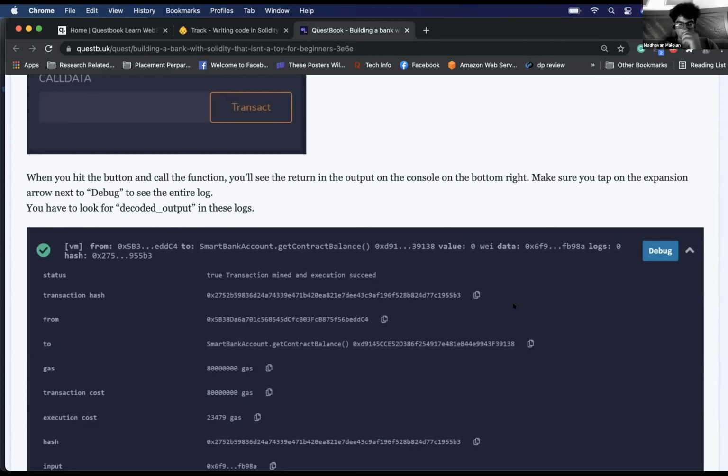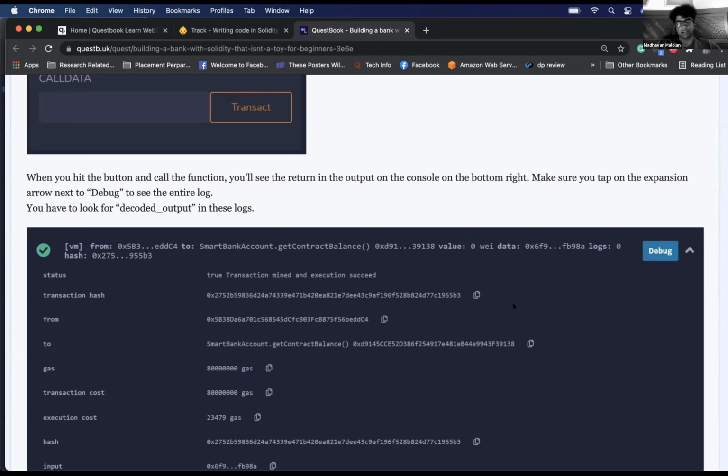Then there's to, which is basically which function you want to call. Gas we'll ignore for now. It's a pretty complex topic, we'll come back to it later. But largely gas is the amount that you have to pay to run the function. You see that the balance drops from 100 to 99.99. That is because there is a transaction cost that you see on one of those lines.